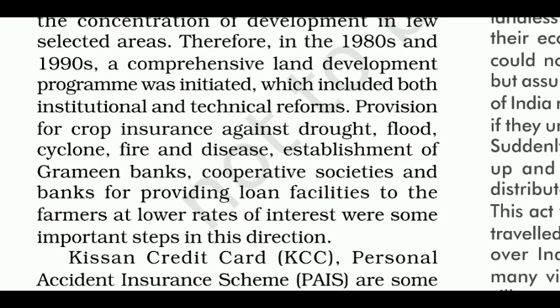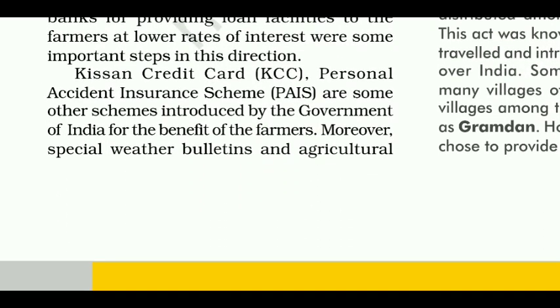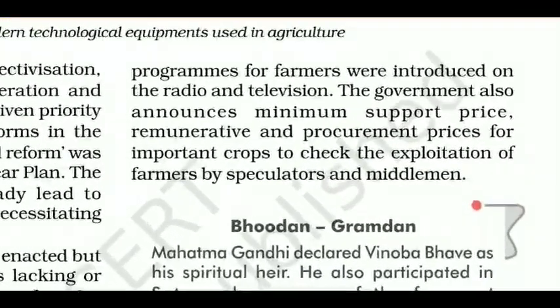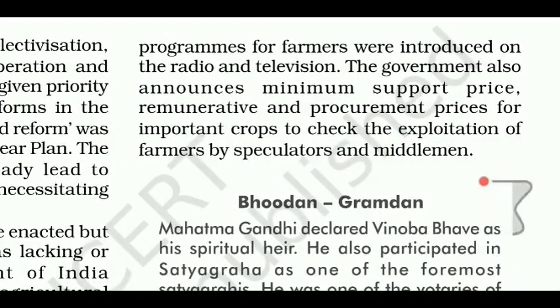Provision for crop insurance against drought, flood, cyclone, fire and disease, establishment of Grameen banks, cooperative societies, and banks for providing loan facilities to the farmers at lower rates of interest were some important steps in this direction. Kisan Credit Card (KCC), Personal Accident Insurance Scheme (PAIS) are some other schemes introduced by the Government of India for the benefit of the farmers. Moreover, special weather bulletins and agricultural programs for farmers were introduced on the radio and television. The government also announces minimum support price, remunerative and procurement prices for important crops to check the exploitation of farmers by speculators and middlemen.